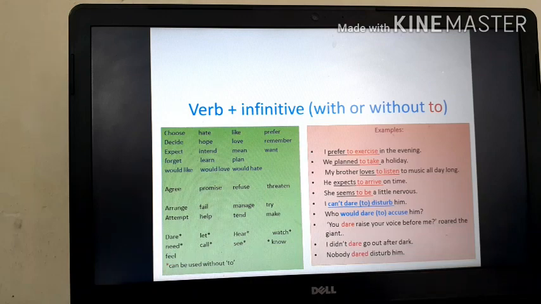So these two sentences, as we know that dare always comes in negative sentences and questions. Why I have written with to? Whenever the verb dare comes with an auxiliary or a modal verb, it can be followed by the infinitive with or without to. Both are correct. But if there is no auxiliary or modal, dare is followed by the infinitive without to. As you can see in the last three sentences, you dare raise your voice before me, wrote the giant, I didn't dare go out after the dark, nobody dared disturb him.